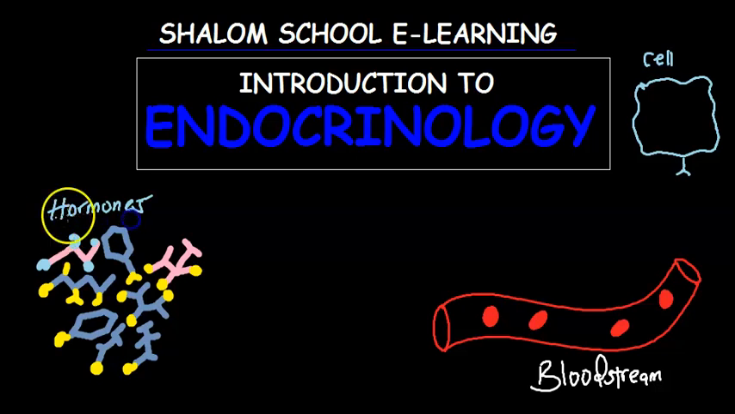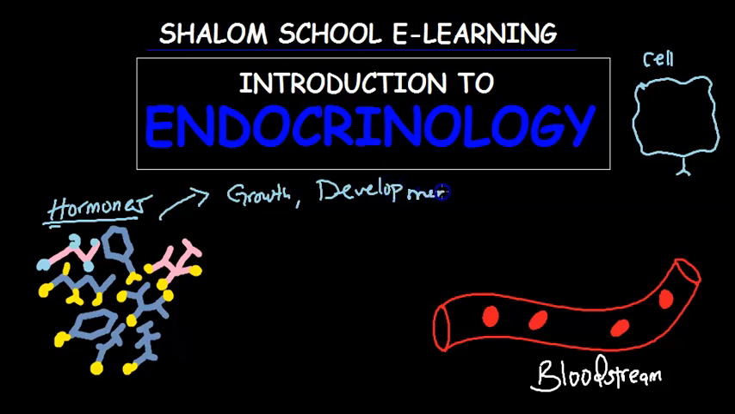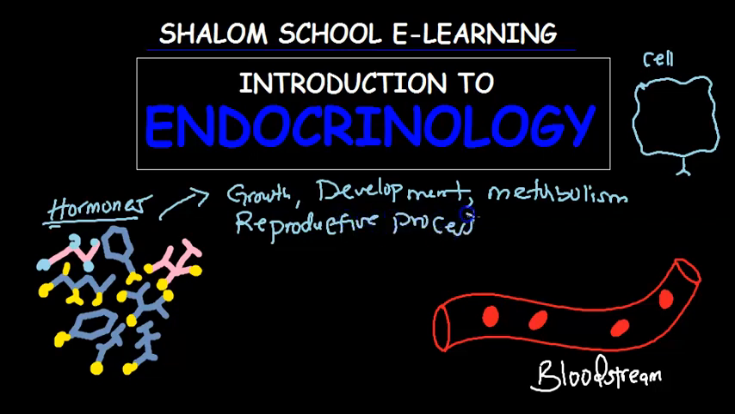But first of all, what is a hormone? Hormones are like chemical messengers produced by glands in our body that help to regulate various bodily functions. And what are those functions? Hormones help to regulate functions like growth, development, metabolism, and things like reproductive processes. So feel free to pause the video and write everything down.